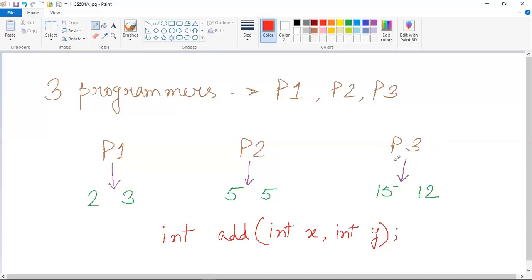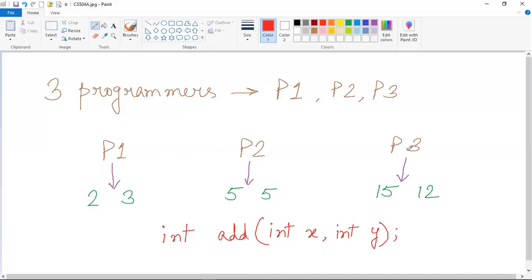Similarly, the P3 programmer will also have access to the superclass that we will provide them, wherein this method signature will be there. So P3 will also create a subclass of that superclass, wherein he or she will write down the method body. That means he or she will implement this method and will write down the method body, inside which he or she will write down the code for addition.